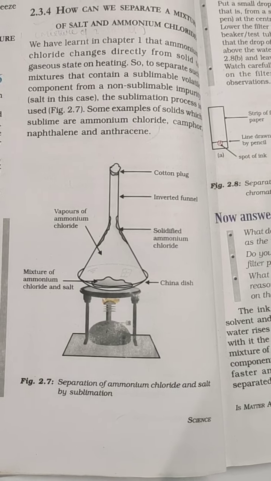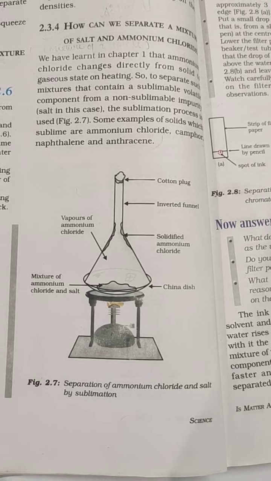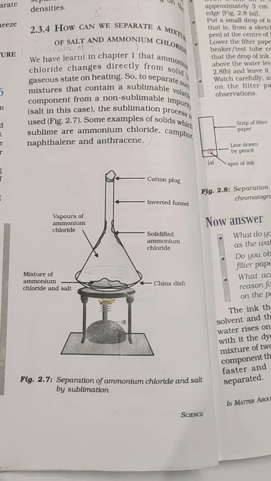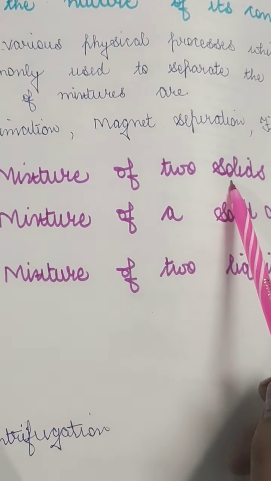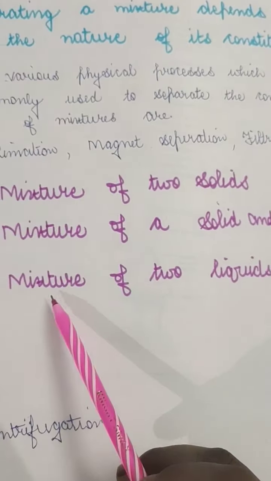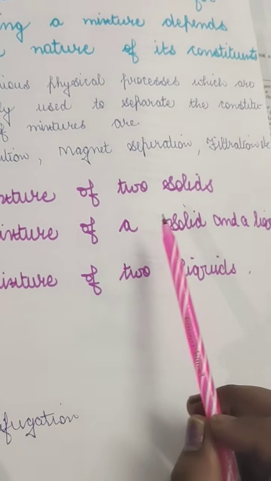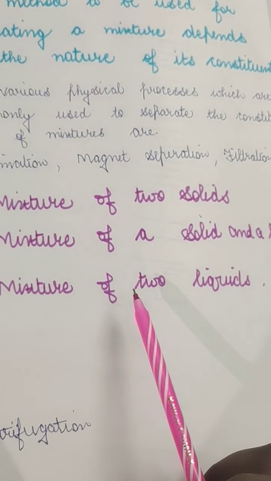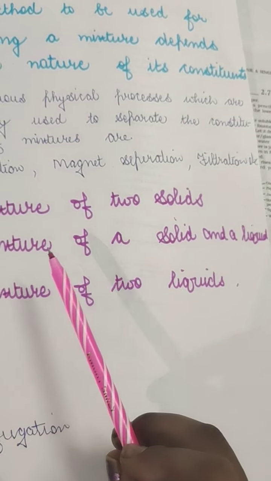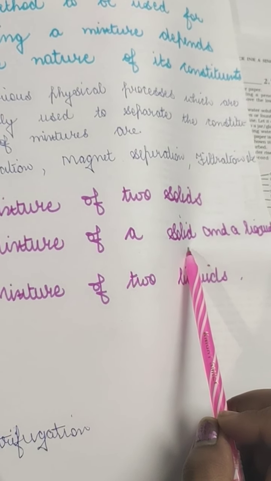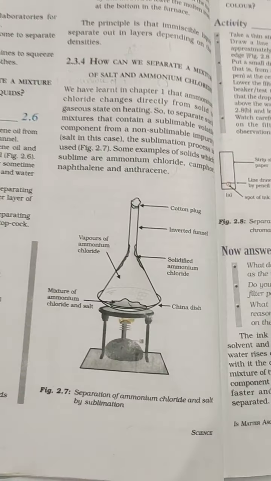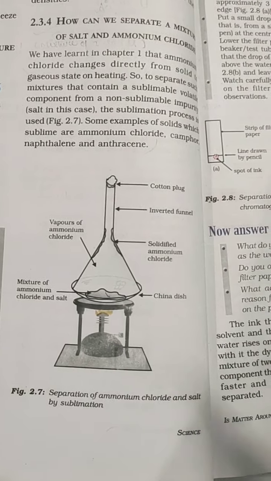So this is a glass funnel which is inverted. Inside it we have a mixture of two different solids. Like I told you in the beginning of this lecture, we will have a mixture of two solids, a mixture of solid and liquid, and a mixture of two liquids. So we have covered a mixture of solid and liquid, we have done ink. Then we have done a mixture of two liquids, that is kerosene oil and water, and then a mixture of solid and liquid in the form of cream and milk. The other one is now a mixture of two solids. So here it comes, a mixture of ammonium chloride and salt.